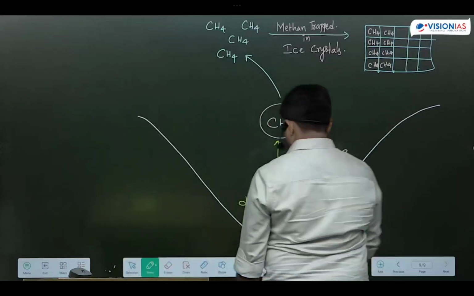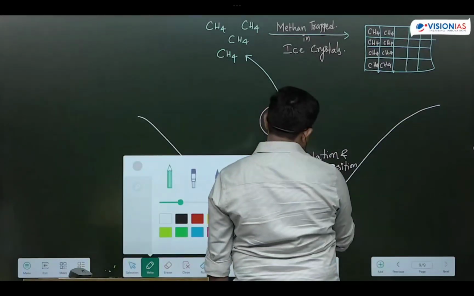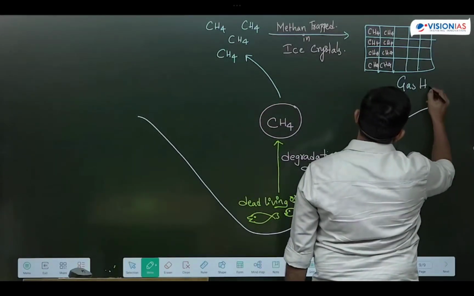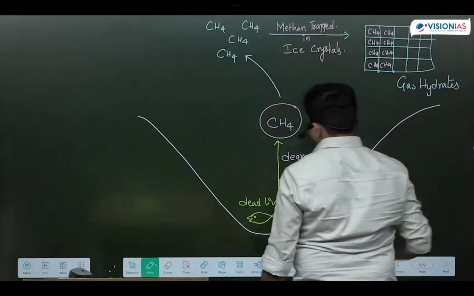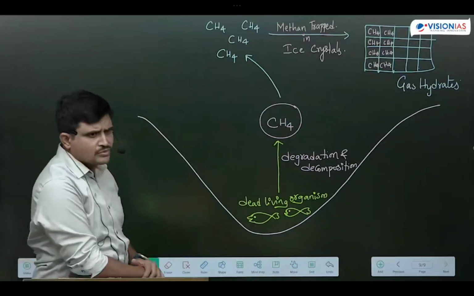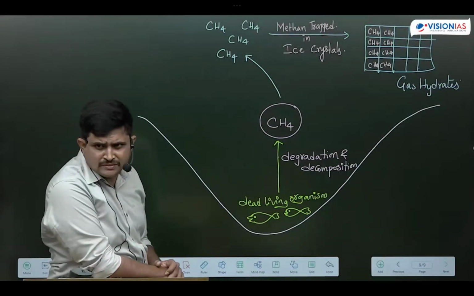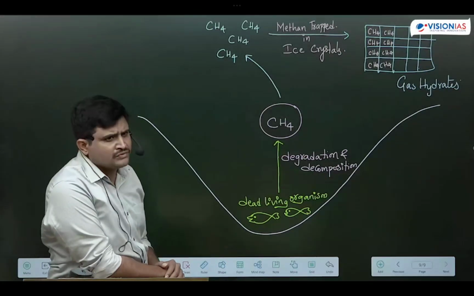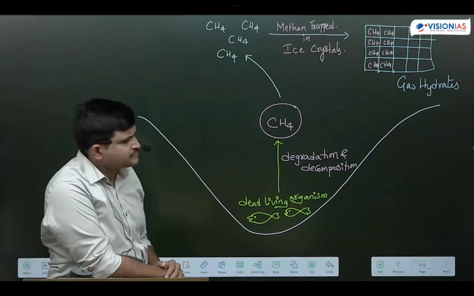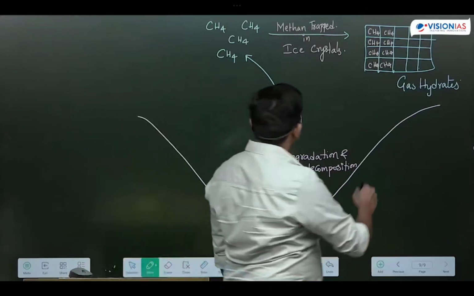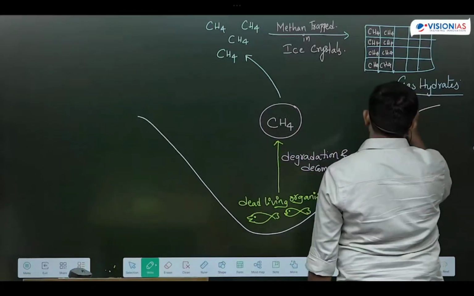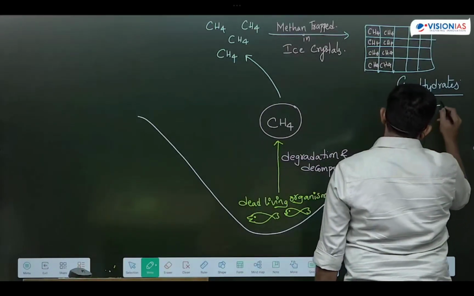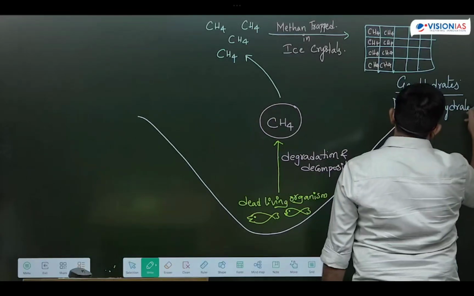What do we call this? This methane trapped in ice crystals, we call it gas hydrates. It doesn't happen at the surface of the oceans, friends. It happens at the greater depths of the oceans, where high pressure and very cold conditions are present. That condition perfectly matches the formation of gas hydrates. You can call it gas hydrates or methane hydrates.